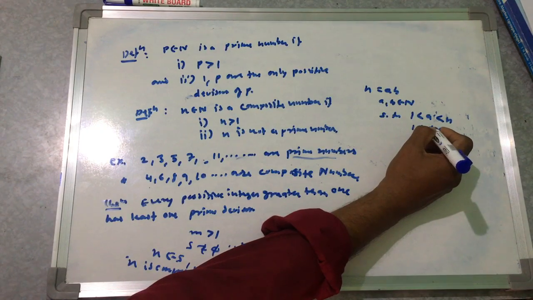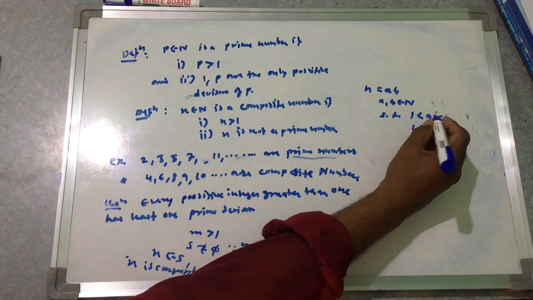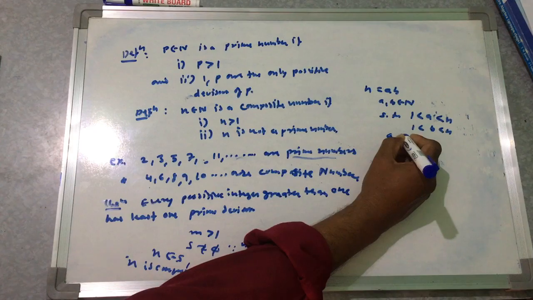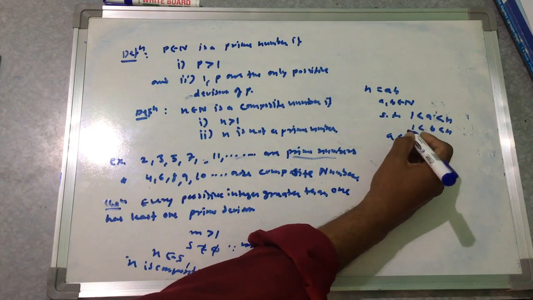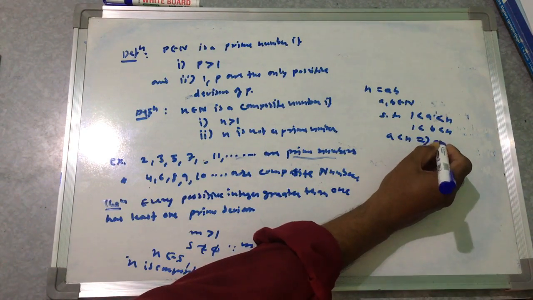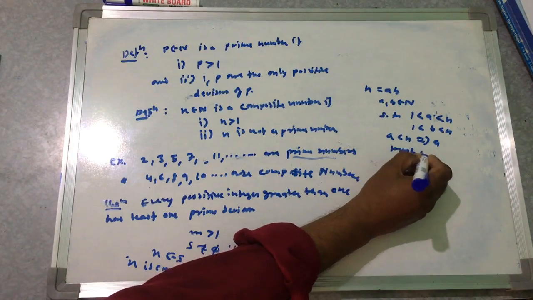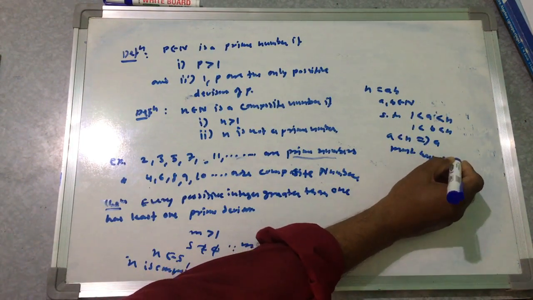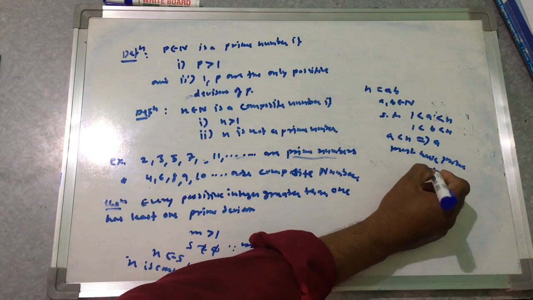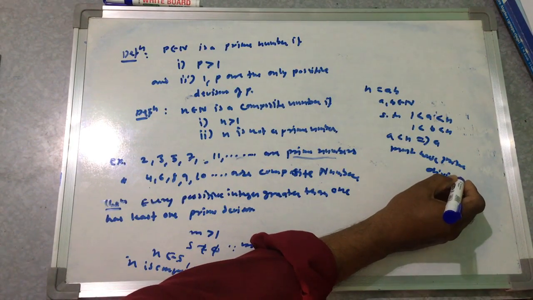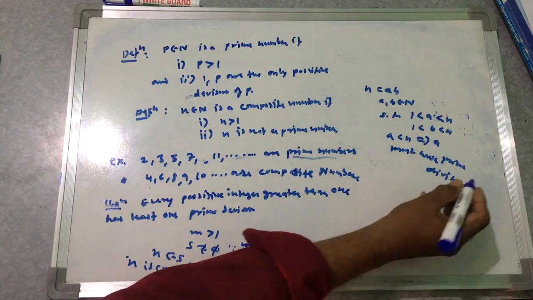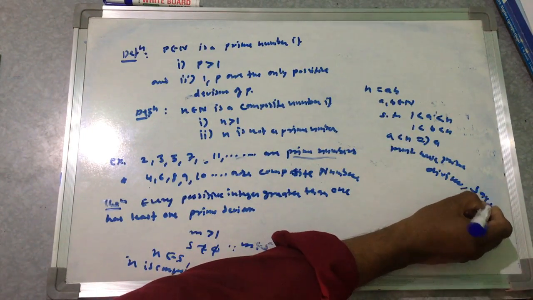Now a less than n must have a prime divisor, say p.